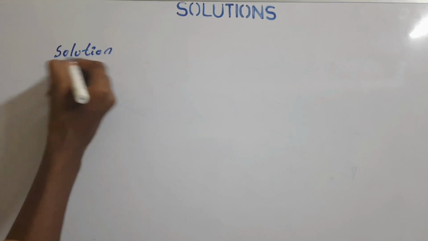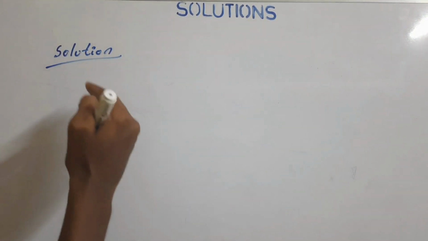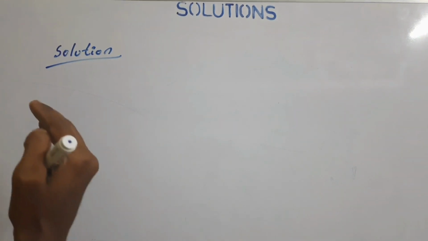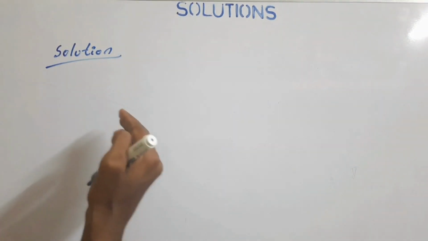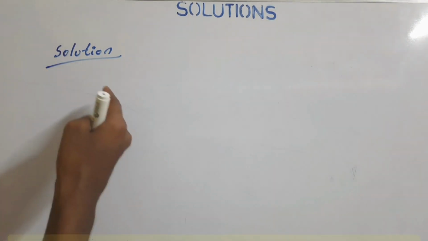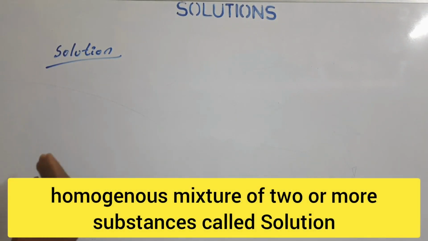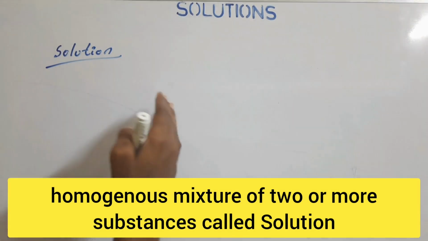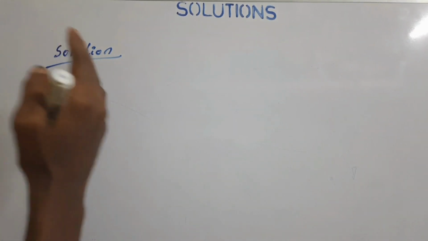A solution is a mixture of composition in which it is uniform throughout the mixture. Also we can state that a solution is a combination of two or more substances which is a homogeneous mixture. We call the solution a homogeneous mixture because the dissolved materials present in the solution are the same amount throughout the solution. That is why the solution is called a homogeneous mixture.